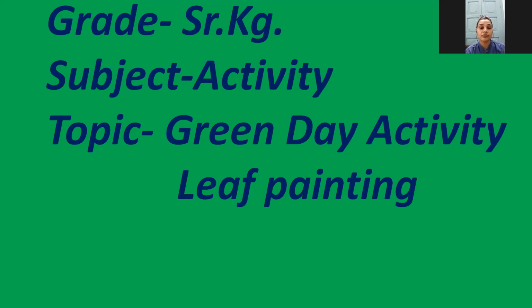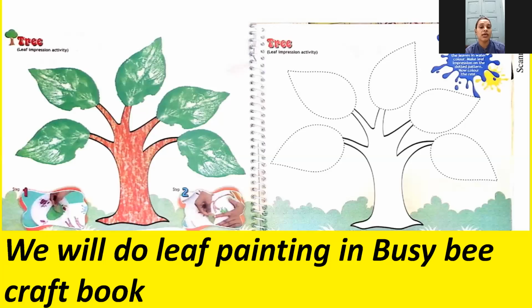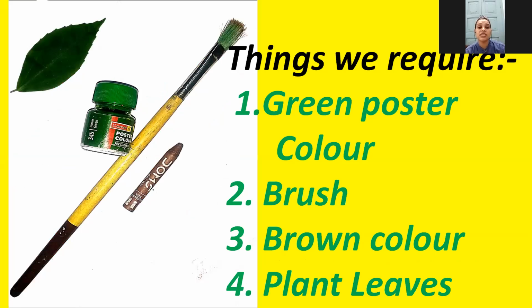Now let's talk about tomorrow's activity. As you know, tomorrow we have activity class and we are celebrating Green Day. And in our activity, we will do the leaf painting. We will do leaf painting in Busy Bee craft book.